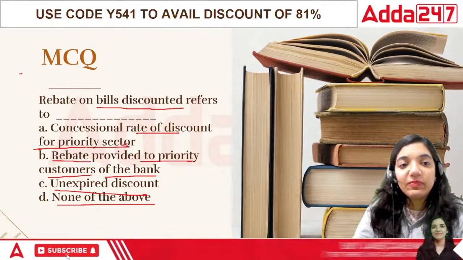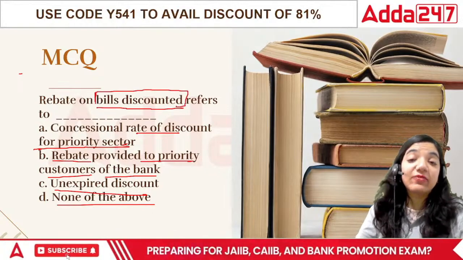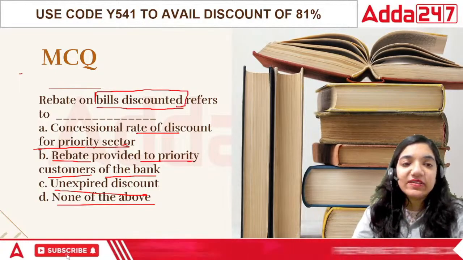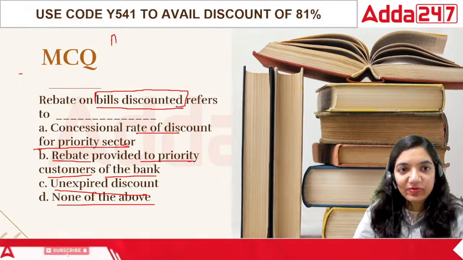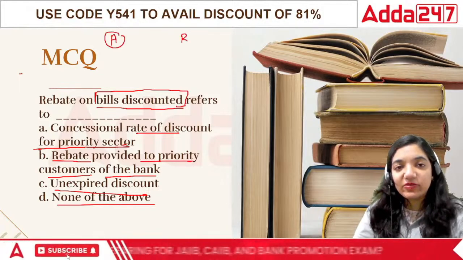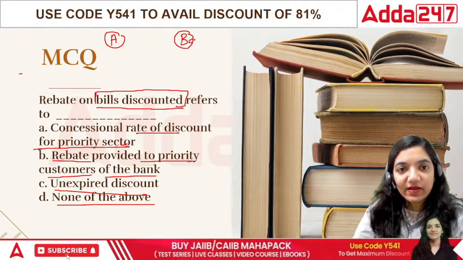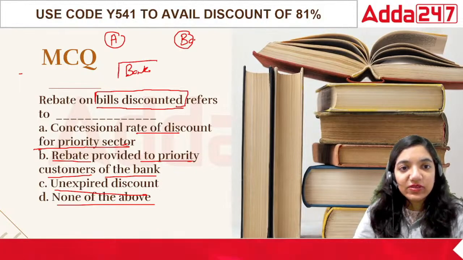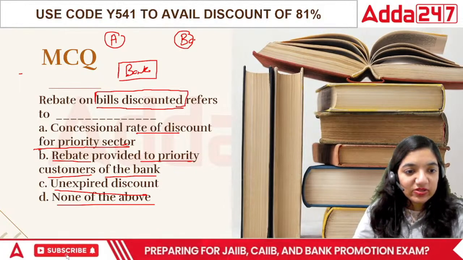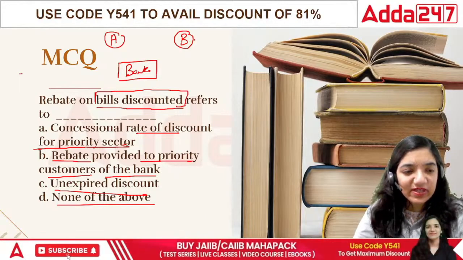If I talk about the rebates on bills discounted, sometimes what happens is someone discounted a bill. Basically, there was a particular person A, there was a particular person B, right? And here comes our bank. So I'm keeping three different scenarios there. So there are three different parties. Go through this very carefully. This is quite confusing. That's why.